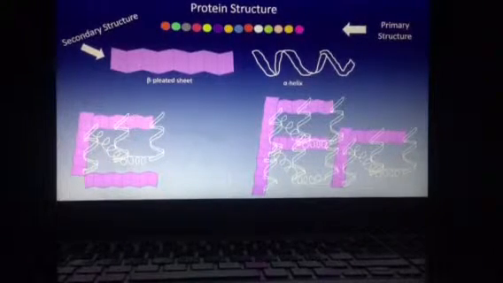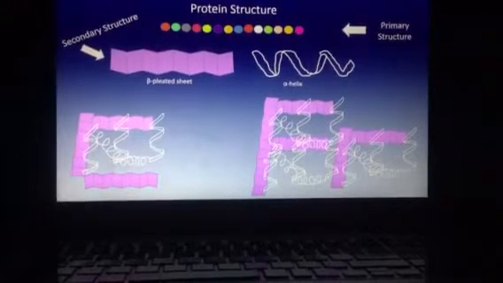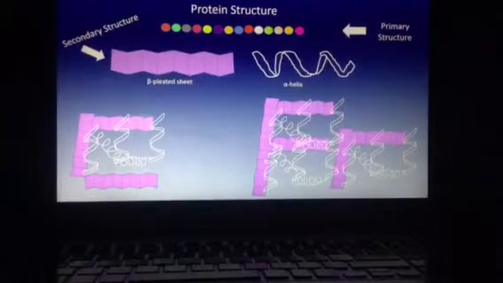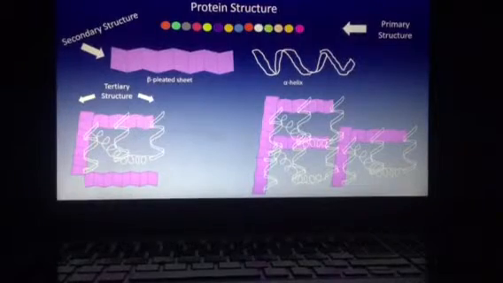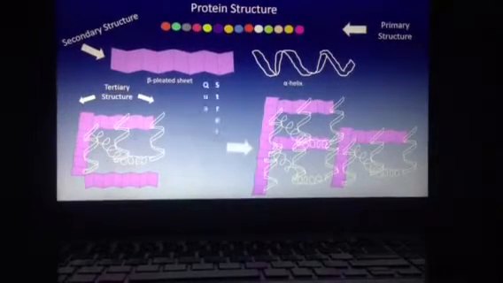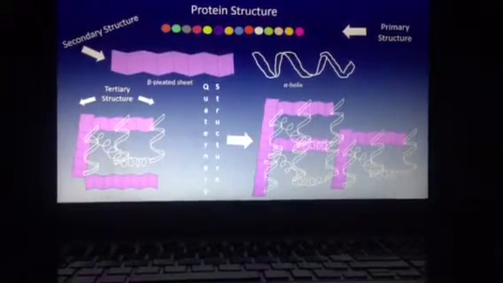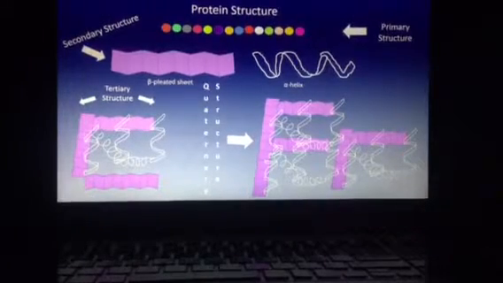These secondary structures combine in different arrangements to create a tertiary structure, and disulfide bridges form to hold those secondary structures to one another. Quaternary structures form from the assembly of many tertiary structures.